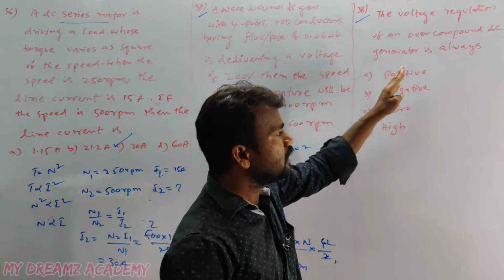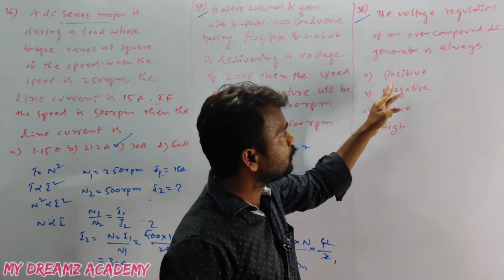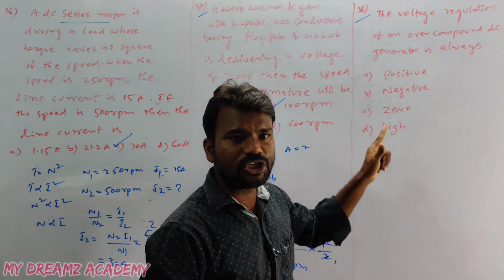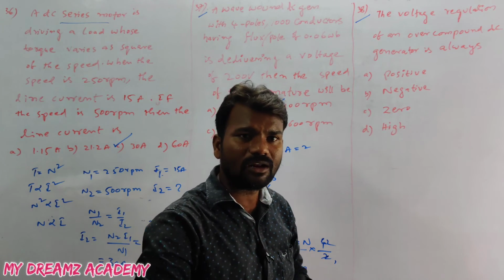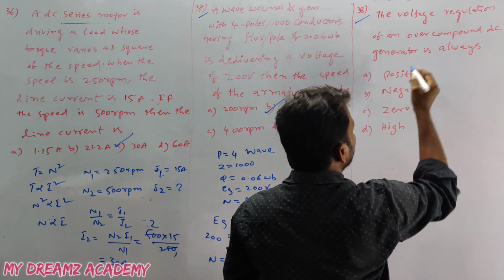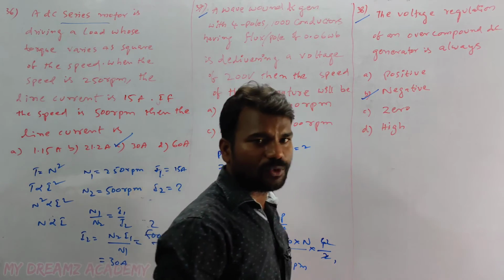Except the over compound DC generator and the series generator, these two are negative, and the remaining are all positive. So the over compound DC generator has negative voltage regulation.